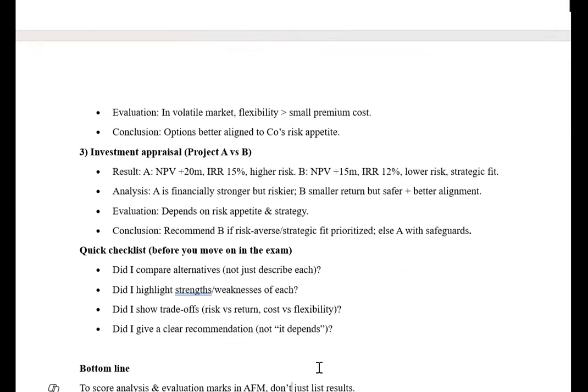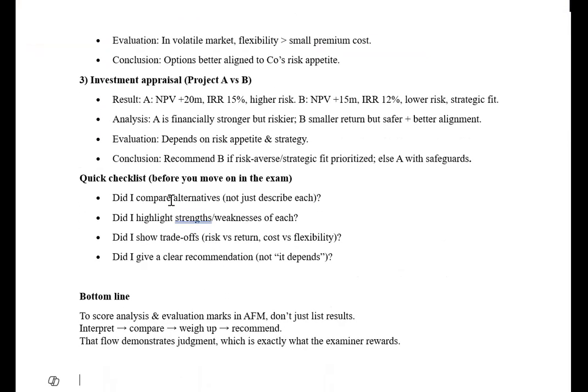Quick checklist. Did I compare alternatives? Did I highlight strength and weakness? Did I show trade-off, pros and cons? Did I give a clear recommendation? So in short, whenever you are doing any numerical, state what you have done. State the positive and negative side of that. Pros and cons, strength and weakness, trade-off, cost and flexibility, and then recommendation.